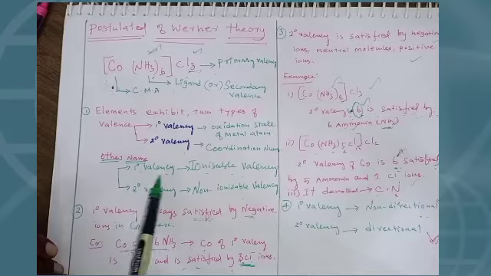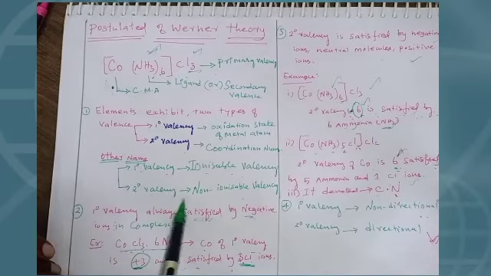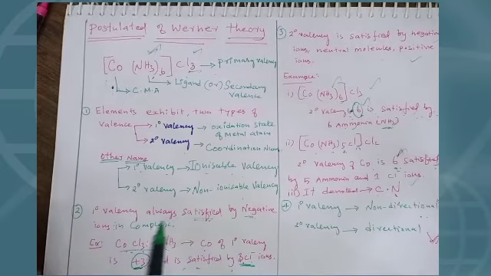Another name is there for both valencies: primary valencies are ionizable valencies, and secondary valencies are non-ionizable valencies. Primary valence is always satisfied by negative ions. In the complex CoCl3 and 6NH3, cobalt has a primary valence of plus 3, and it is always satisfied by 3 chloride ions.